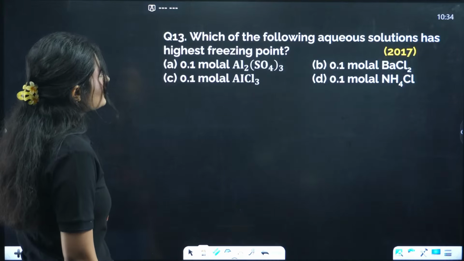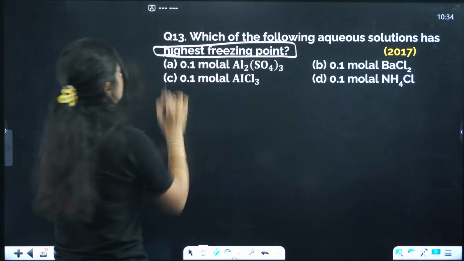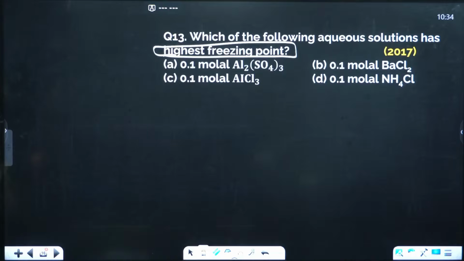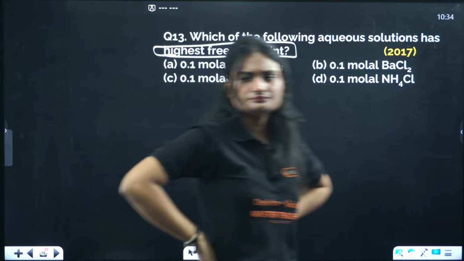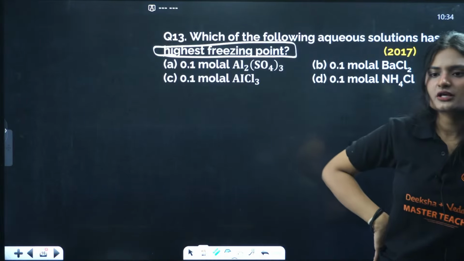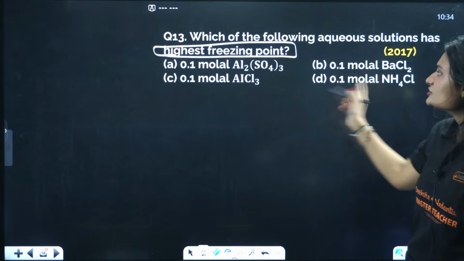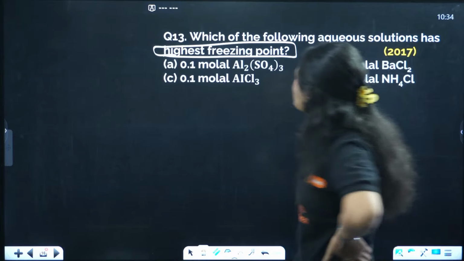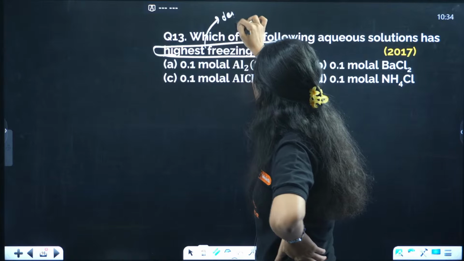Next question. Which of the following aqueous solutions has the highest freezing point? The concentration is same. Let me rephrase it.